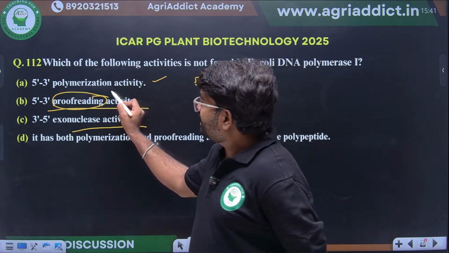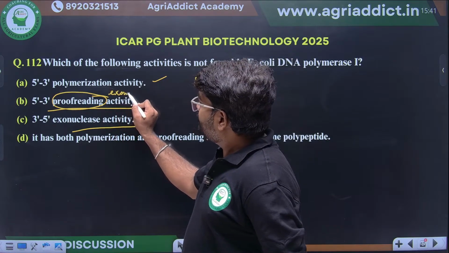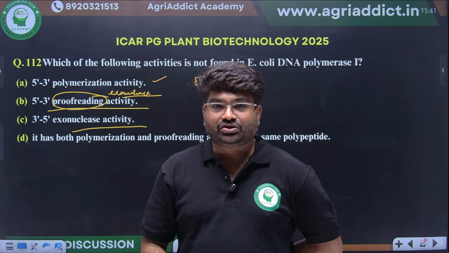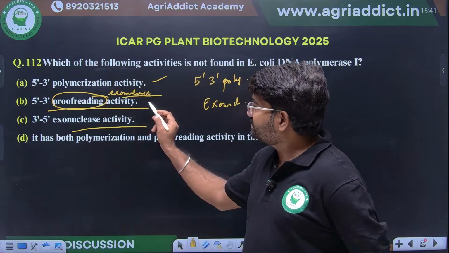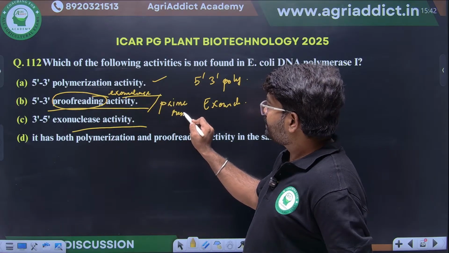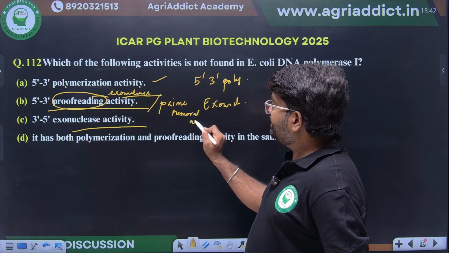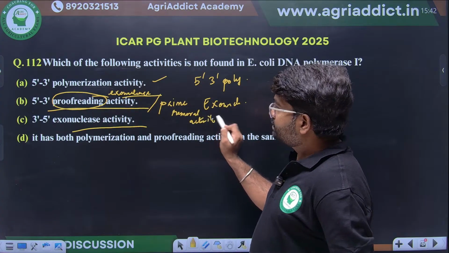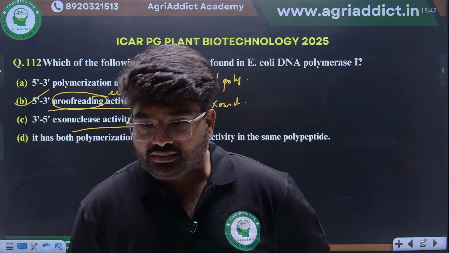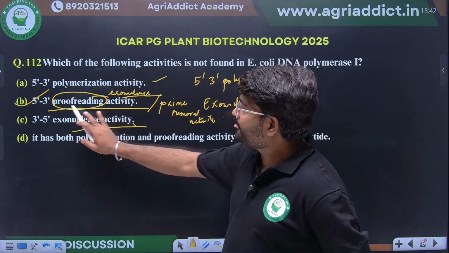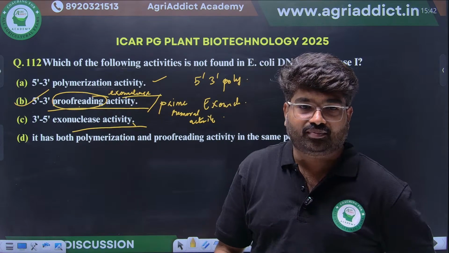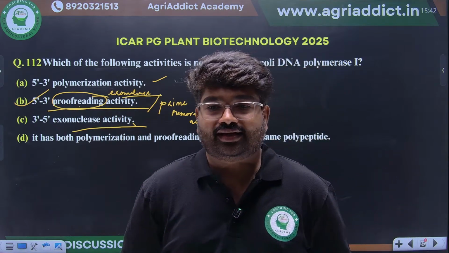It's a 5' to 3' exonuclease activity, which we can also call primer removal activity. Excellent, so this is the right option. You have to read the options properly: 5' to 3' proofreading activity will not be there.